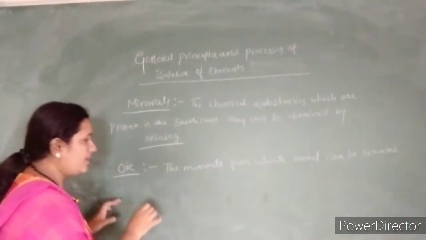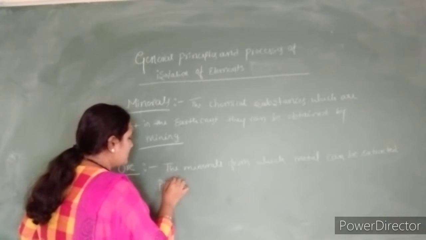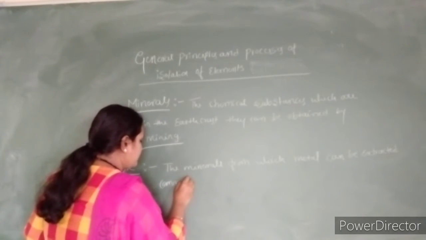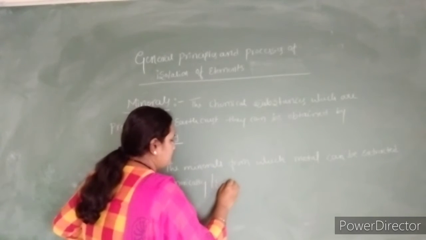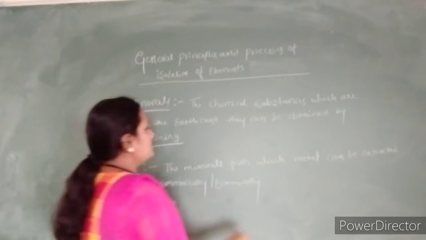It must be profitable, that is, commercial or economical. That is called an ore.